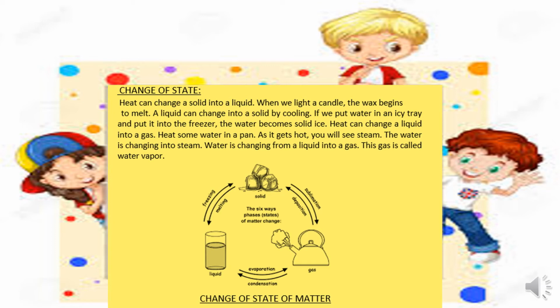Now I will give you the example of ice. When the water is in the solid state, you can take the example of ice. When we heat the ice, it changes into water. So the solid state changes into the liquid state. Again, when we heat water and it starts boiling, it starts changing into vapors. So now by heating, the liquid state changes into the gaseous state. So we can change the three states of matter into one another.